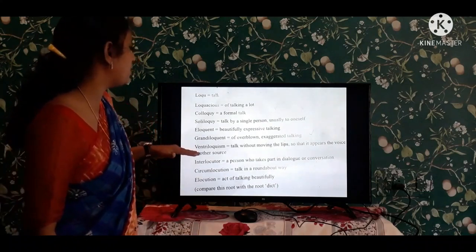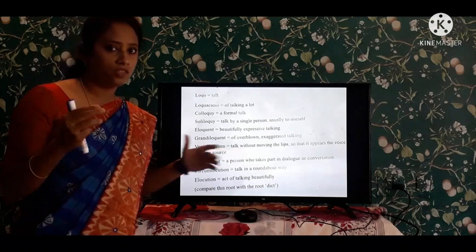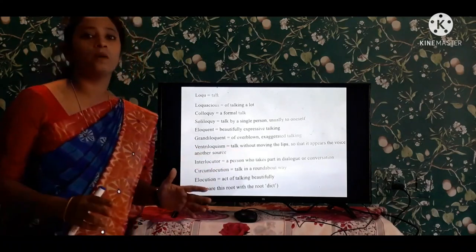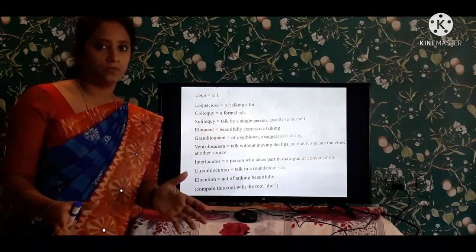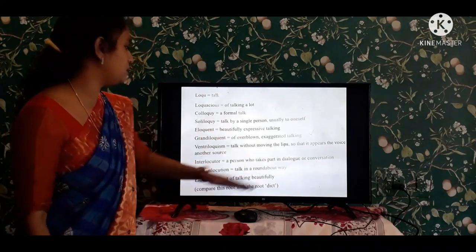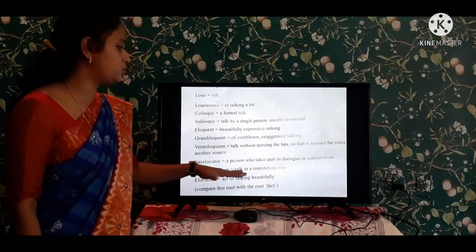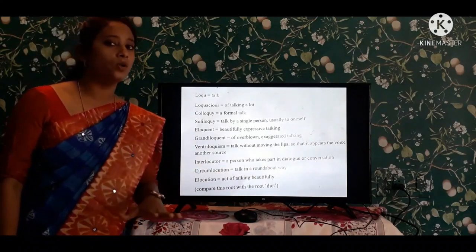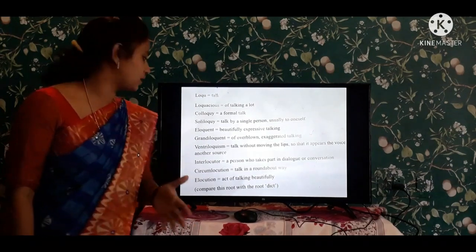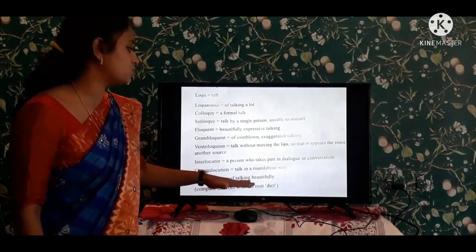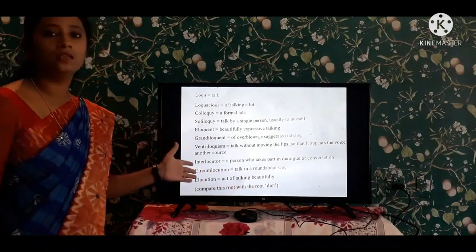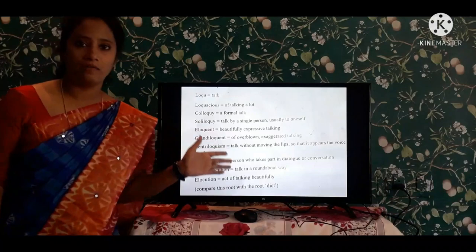And next, ventriloquism, talking without moving his lips. And next one is interlocutor, a person who takes part in a dialogue, who comes into a conversation and takes part in the dialogue. Circumlocution is a person who does not talk directly, he talks indirectly. And elocution is talking beautifully, giving the speech beautifully. So this is the second root word that we are having in our textbook.